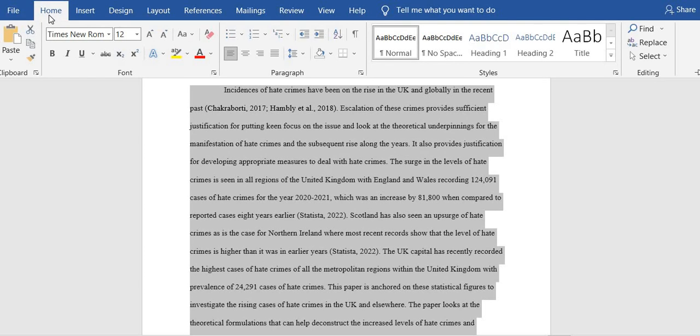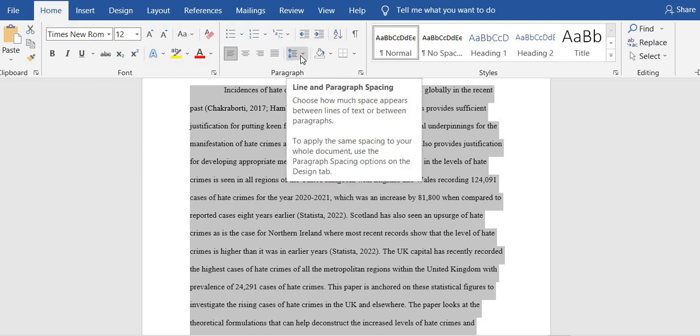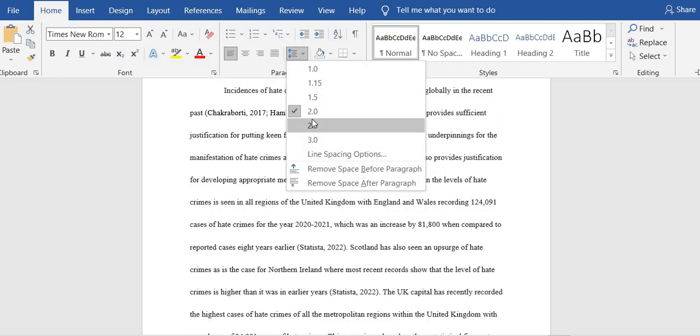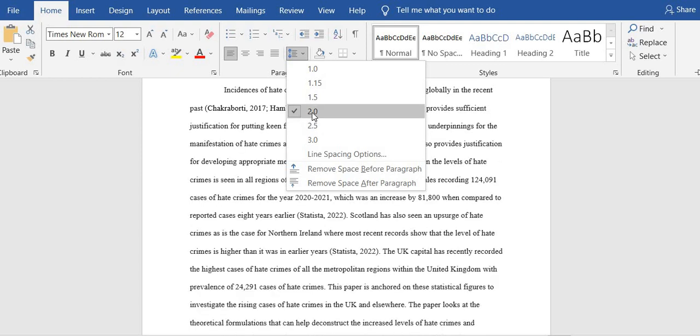Okay, just go to home, then come to this part where we have got two blue lines pointing in different directions. That is where we have got line and paragraph spacing. Click on that, then for APA make sure it is 2.0, so we'll have ours here. Yes, for this class it will be 2.0.